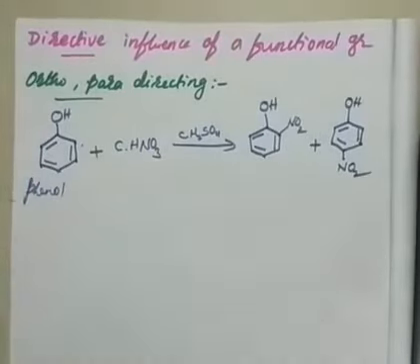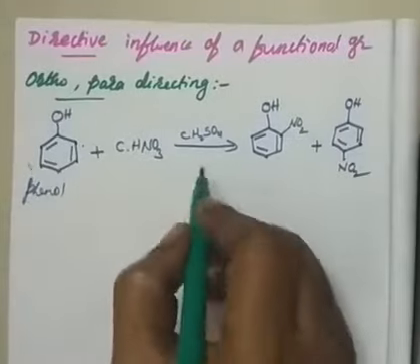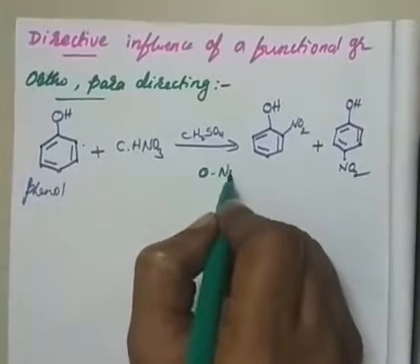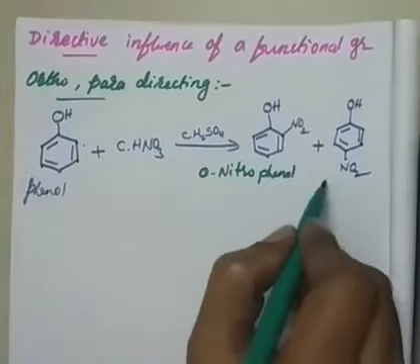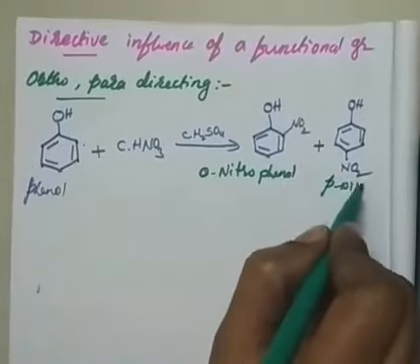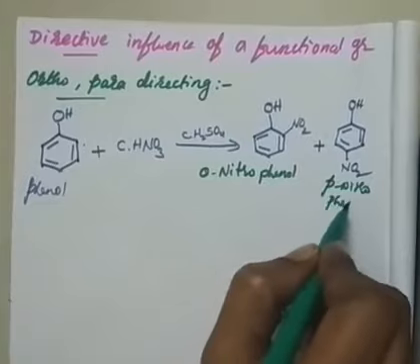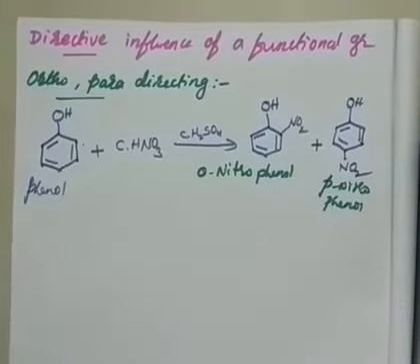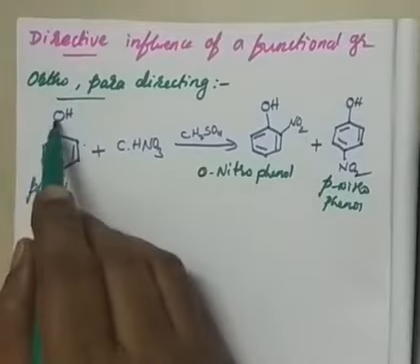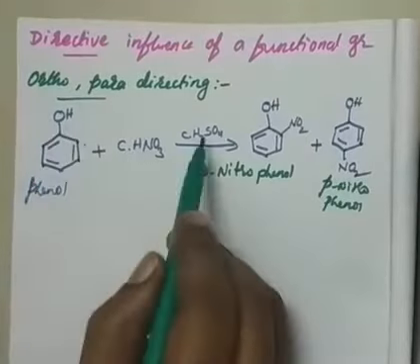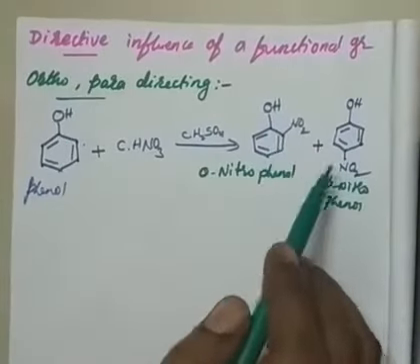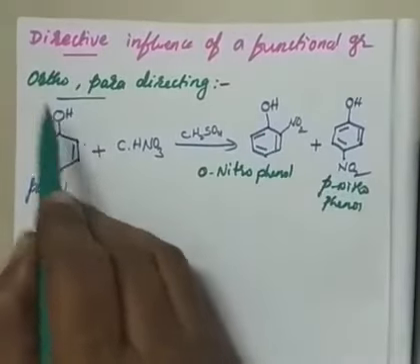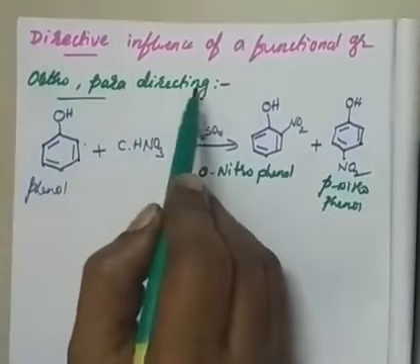So I may write the name of this compound as ortho-nitrophenol and this one as para-nitrophenol. So these two are possible, not meta. This functional group, which allows the incoming electrophile only onto the ortho and para positions, I call an ortho-para directing group.